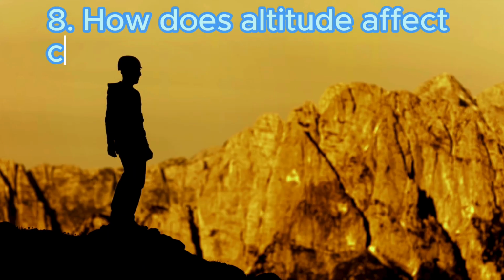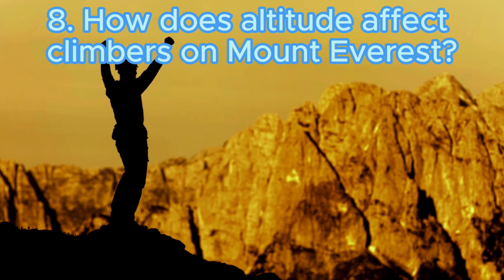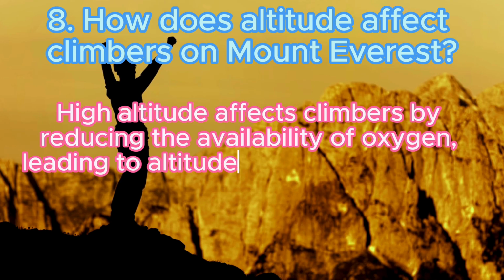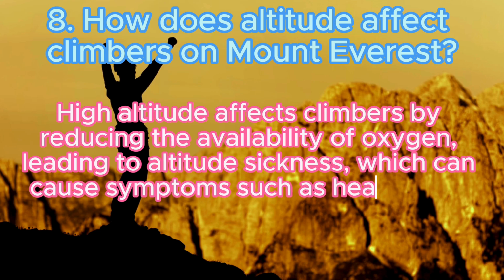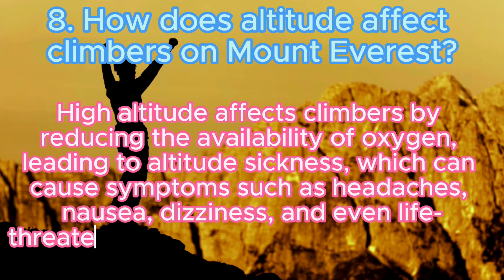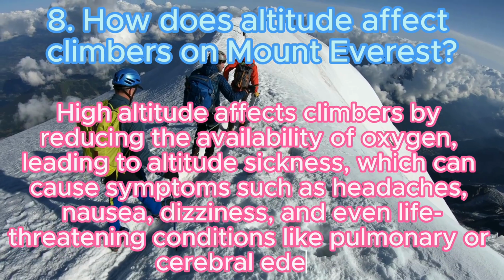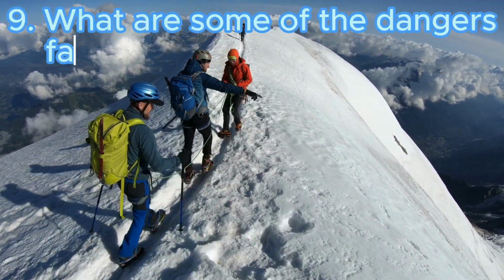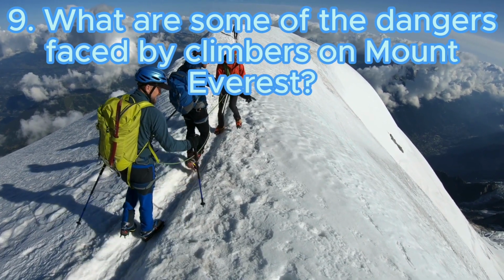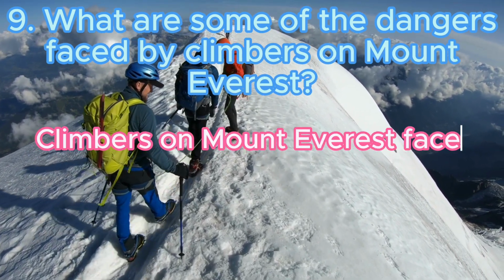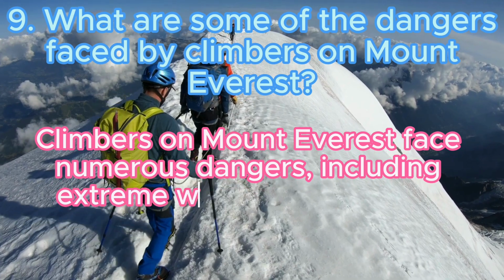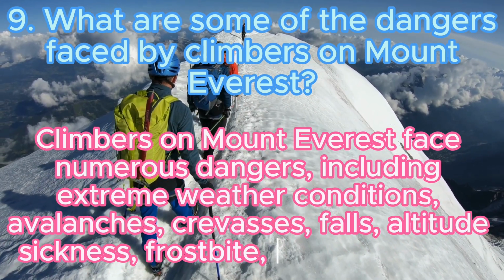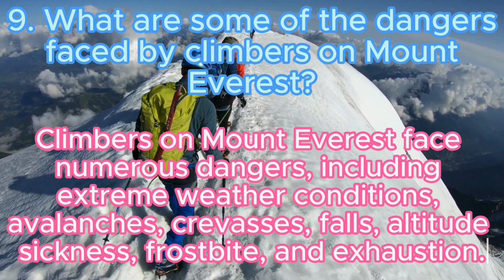8. How does altitude affect climbers on Mount Everest? Answer: High altitude affects climbers by reducing the availability of oxygen, leading to altitude sickness, which can cause symptoms such as headaches, nausea, dizziness, and even life-threatening conditions like pulmonary or cerebral edema. 9. What are some of the dangers faced by climbers on Mount Everest? Answer: Climbers on Mount Everest face numerous dangers, including extreme weather conditions, avalanches, crevasses, falls, altitude sickness, frostbite, and exhaustion.